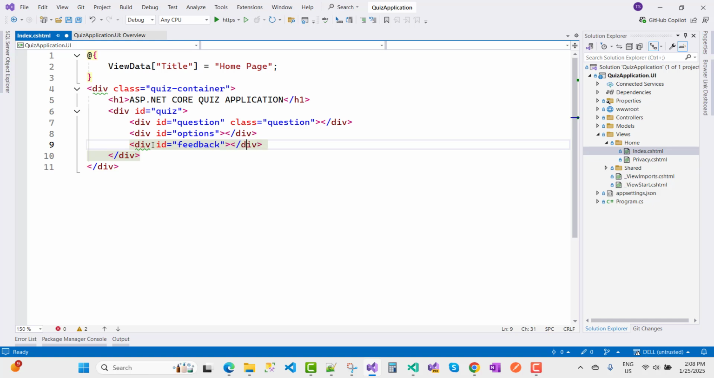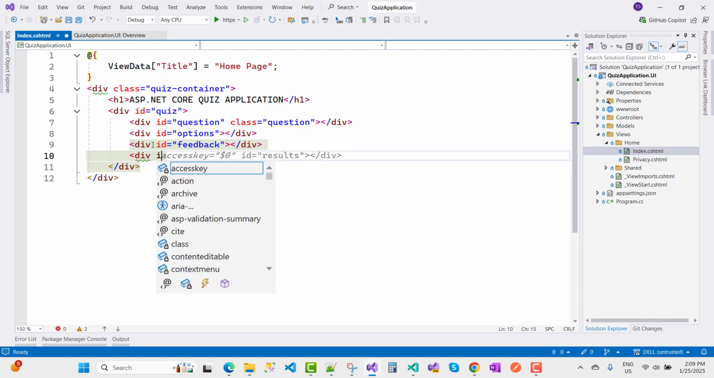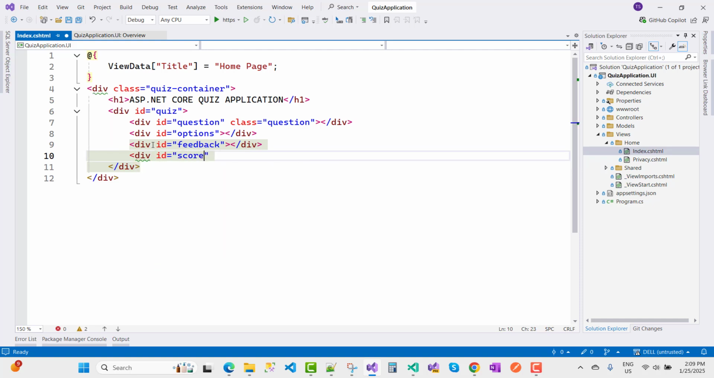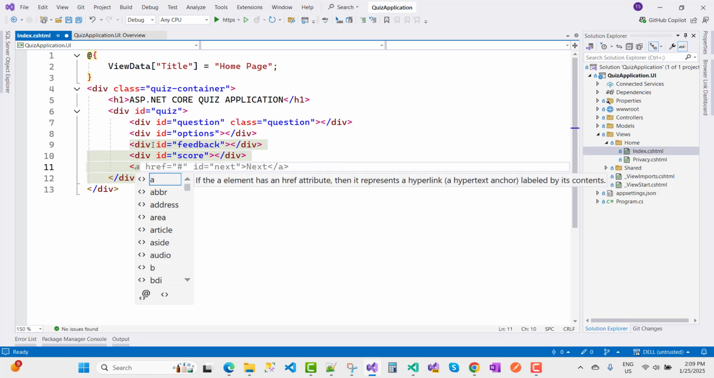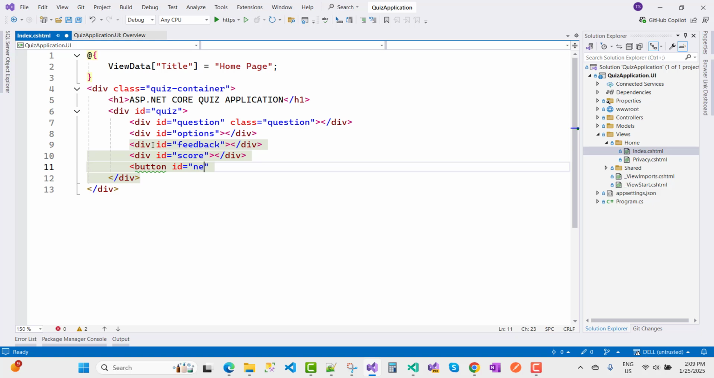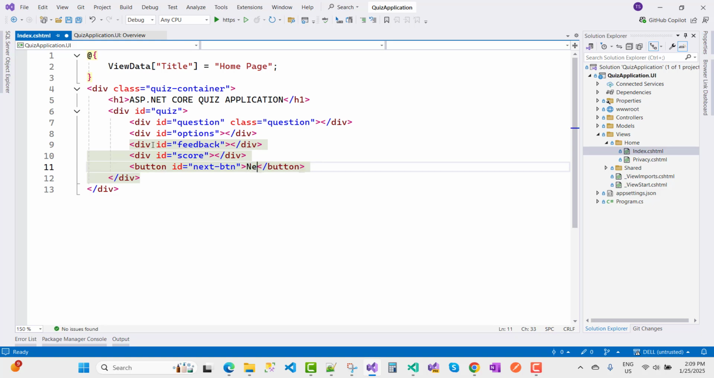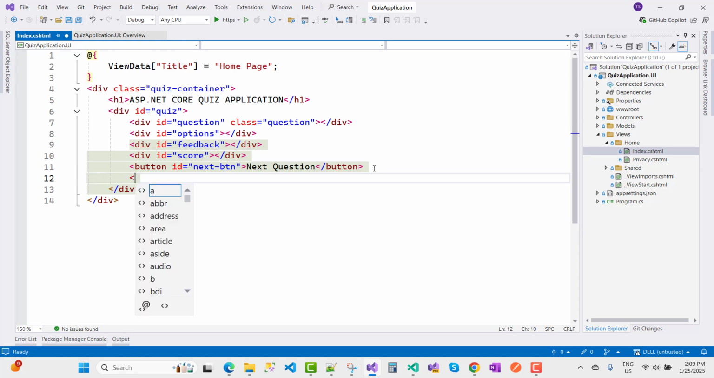The next one is the score, so I want to add a div with id score. Then a button with id next button, for the next question. So here we have a question title, the options, and the next button. The next one is the restart button.